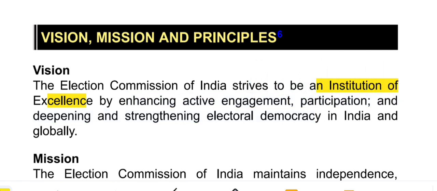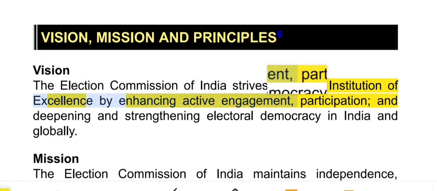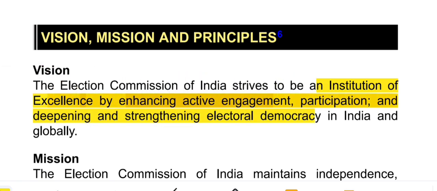By enhancing active engagement, participation and deepening and strengthening the electoral democracy in India and globally. So again I am saying that vision क्या है? Election Commission of India strives to be an institution of excellence by enhancing active engagement, participation and deepening and strengthening electoral democracy in India and globally.